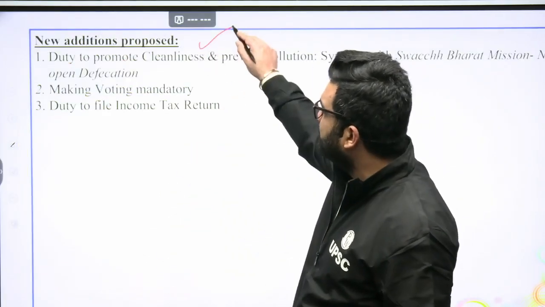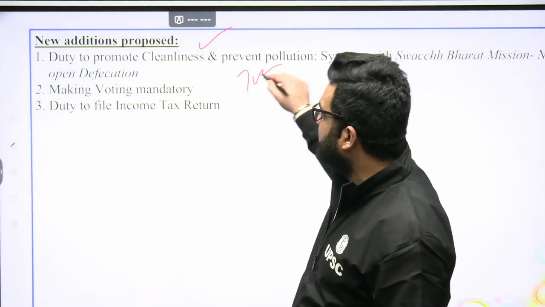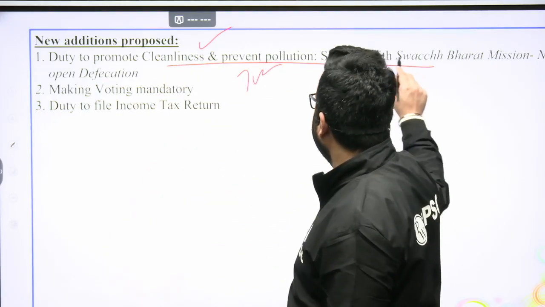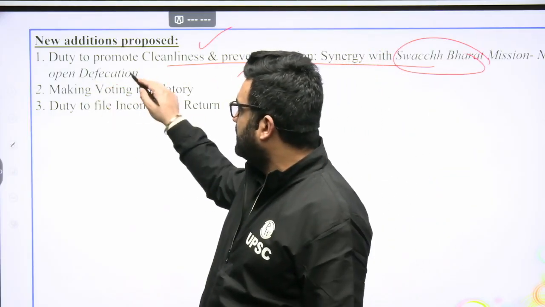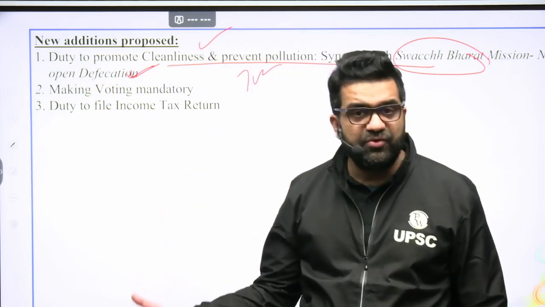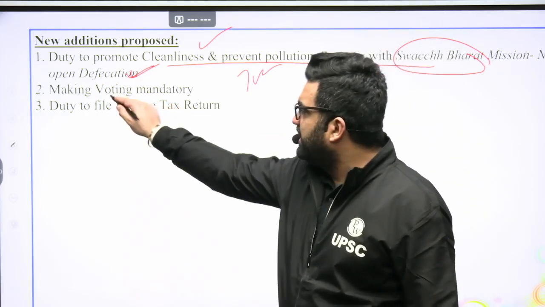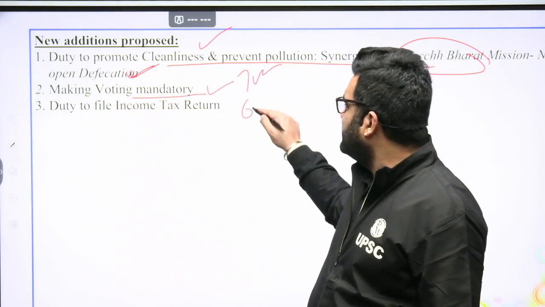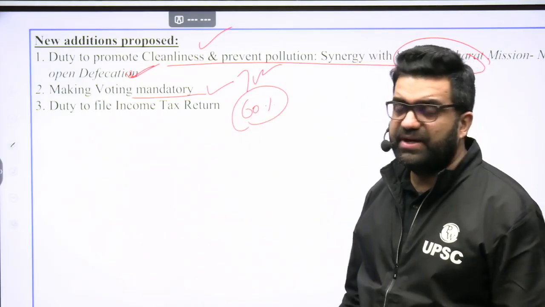New additions were proposed by this committee, the Jatin Verma Committee here. Duty to promote cleanliness and prevent pollution, in synergy with the Swachh Bharat Mission. There should be no open defecation so that manual scavenging could be eradicated. No construction of dry toilets. Making voting mandatory. Why only 60% voting in Delhi yesterday? 5th of February I'm talking about.